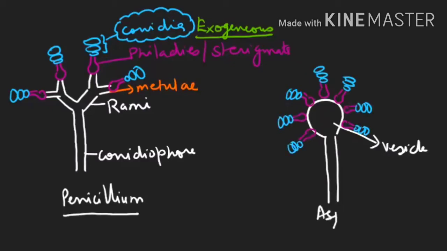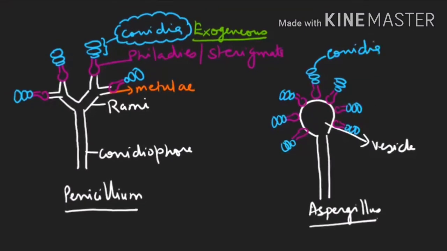Aspergillus is given in your 11th class book, and Penicillium is given in the 12th class, in the chapter Reproduction in Organisms. The same diagram is there. So these are your conidia, and conidia are made exogenously. I hope this diagram is clear. And they are exogenous spores.